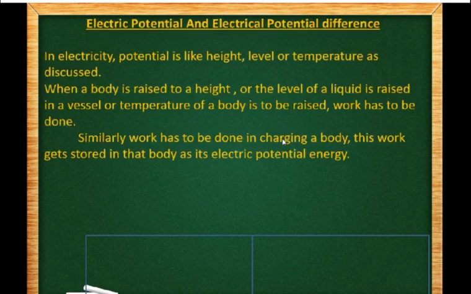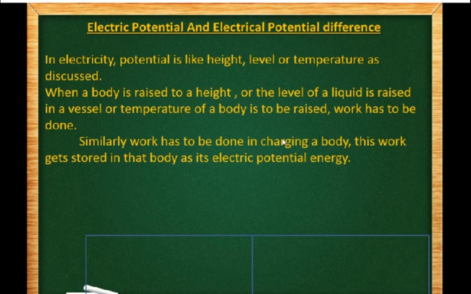Now, electrical potential and electrical potential difference we can understand by understanding the above three examples. In electricity, the potential is like height, level, or temperature as discussed earlier in the three examples. When a body is raised to a height, or the level of a liquid is raised in a vessel, or the temperature of a body is to be raised, work has to be done. Similarly, work has to be done in charging a body. This work gets stored in that body as its electrical potential energy.